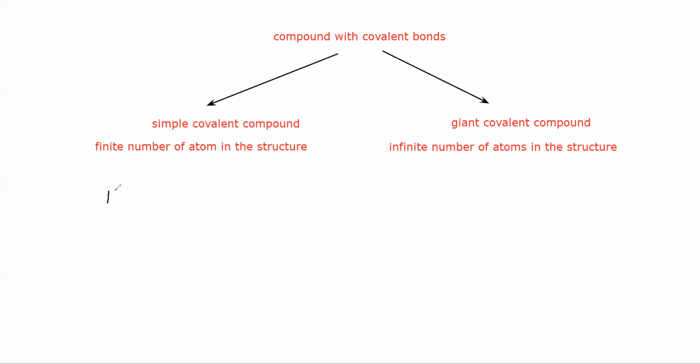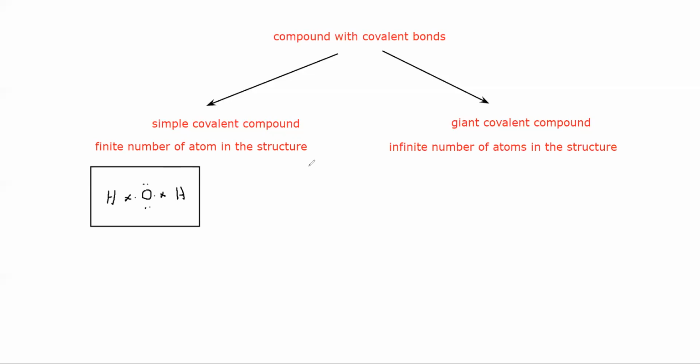So in H2O, hydrogen is bonded with oxygen, and there are two lone pairs and two bond pairs. You can see here, when hydrogen bonds with oxygen, we have a finite number of atoms. This is one molecule of water, and this one molecule of water contains two hydrogen and one oxygen. So it's a countable number, you can count this. Whenever there is a countable number in the structure or the molecule, we call that compound a simple covalent compound.